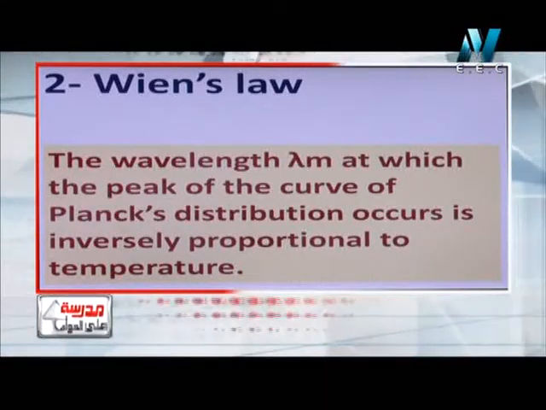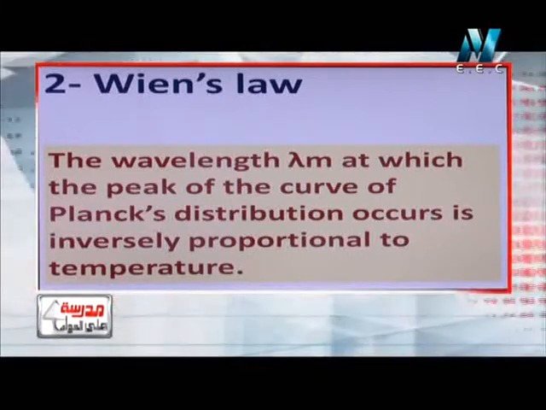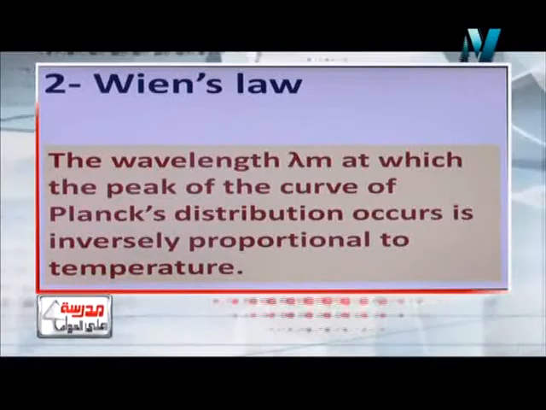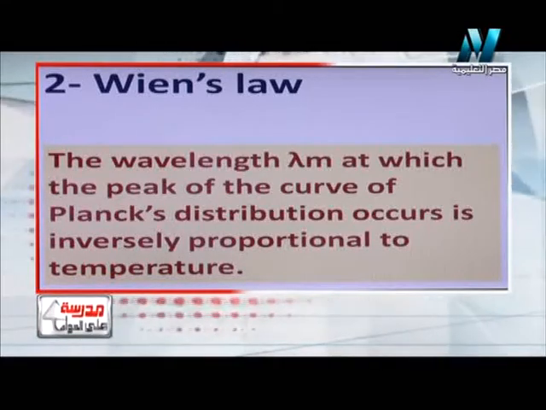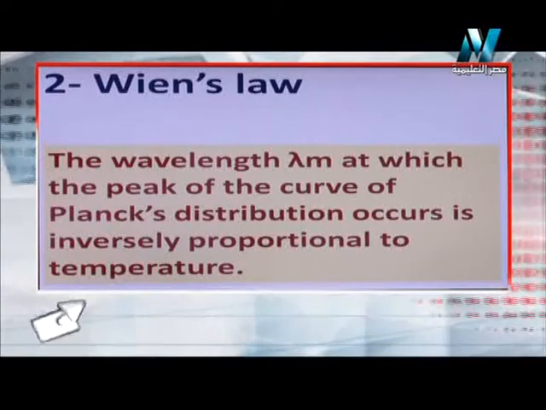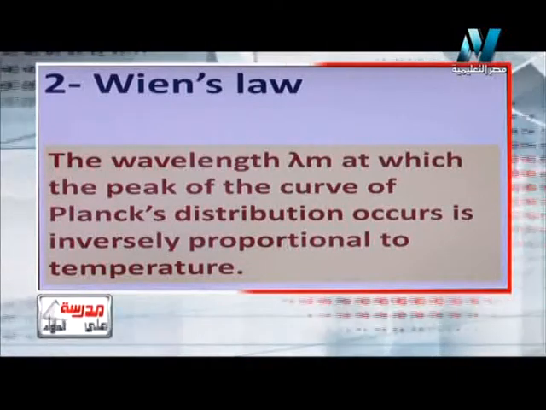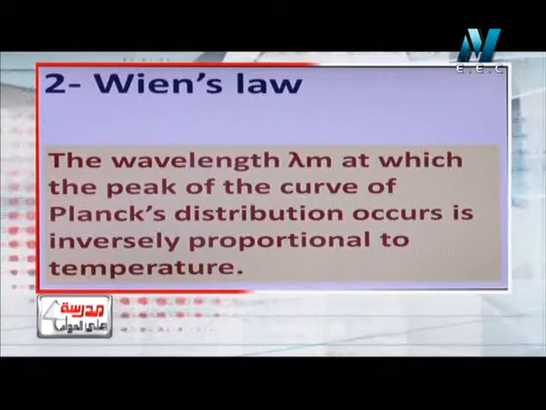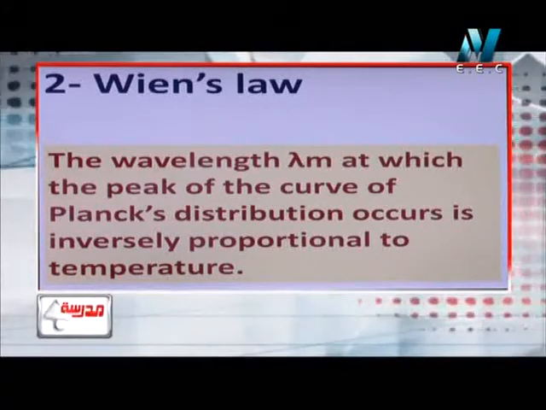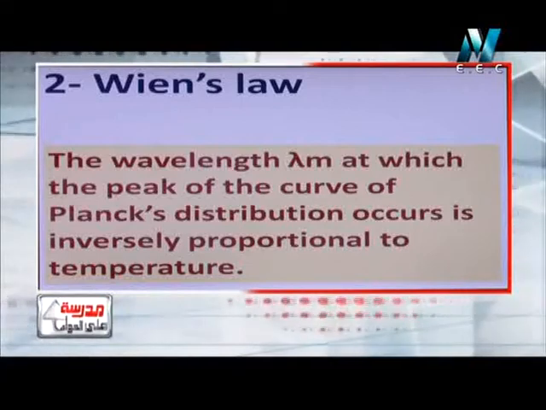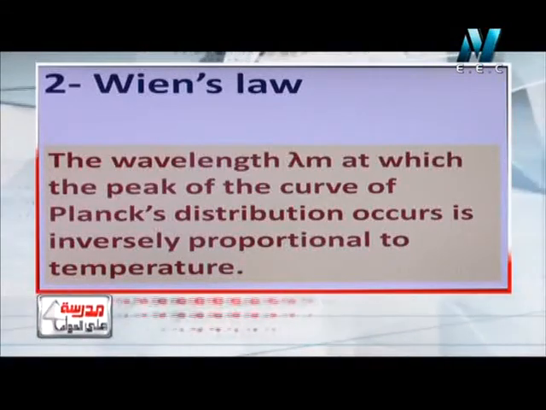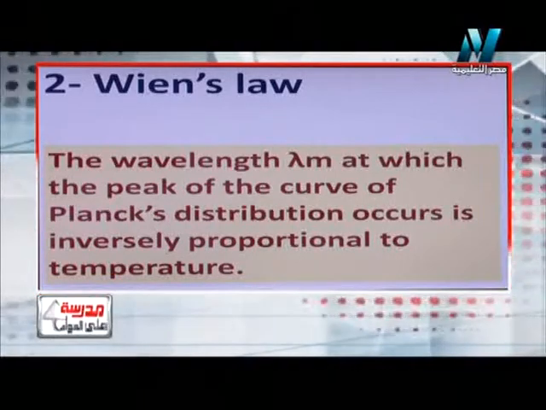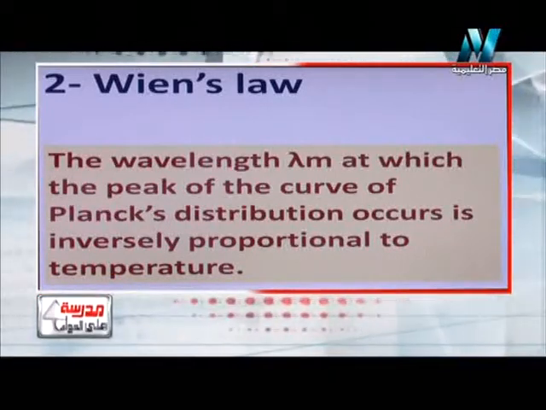So again, it tells us that the wavelength of the peak of the curve of Planck distribution of any glowing body is always inversely proportional with the temperature of this body. As an example, we know that the temperature of the sun is about 6000 Kelvin, so it has a high temperature. So most of the radiation which comes from the sun has low wavelength, or the peak of the curve is found in the low wavelength range, which is the visible spectrum range.